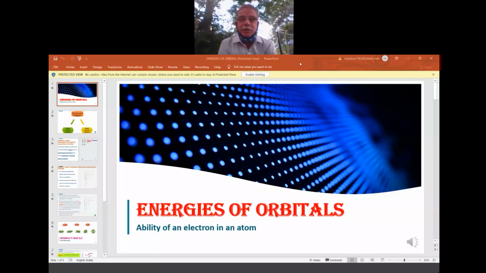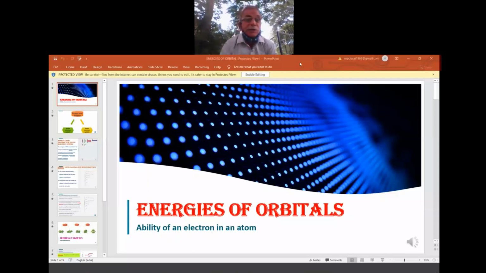Whether work is done on the electron or by the electron, how much energy is lost, how much energy is gained. So with respect to Niels Bohr's theory or Schrodinger's quantum mechanical model, whether energy is gained or lost, or remains in the same energy level, all these we learn in today's session, that is energies of orbitals.